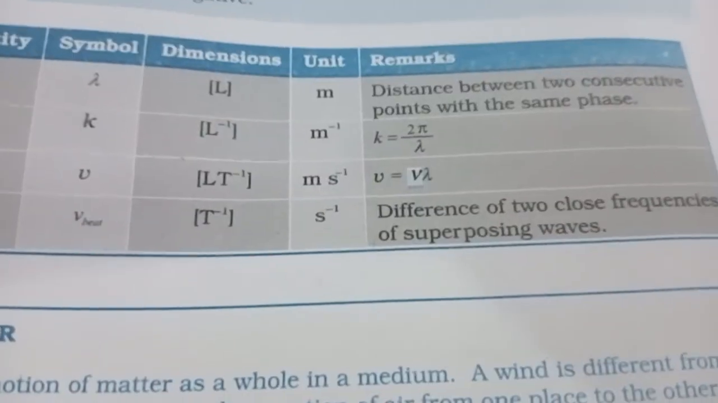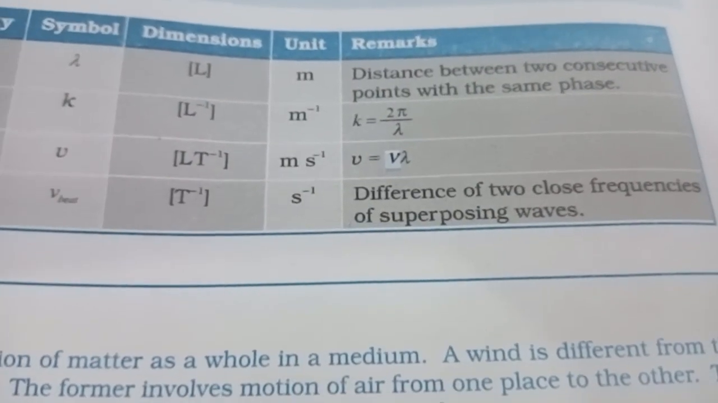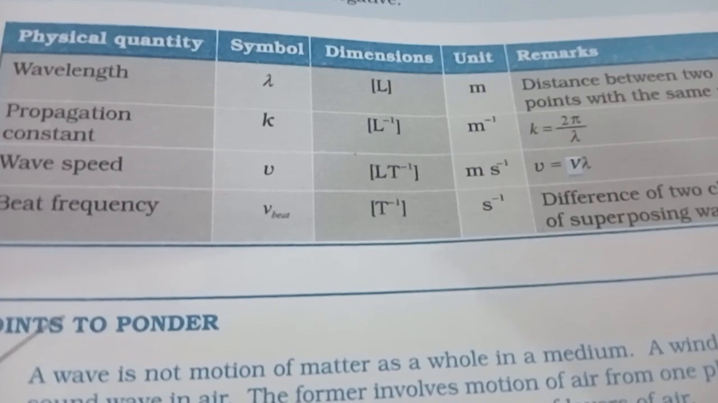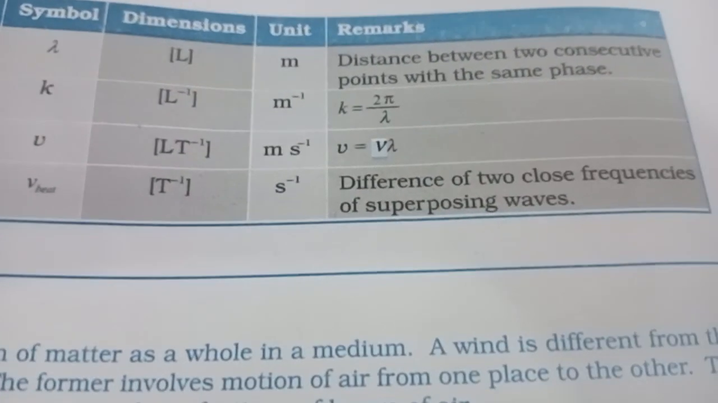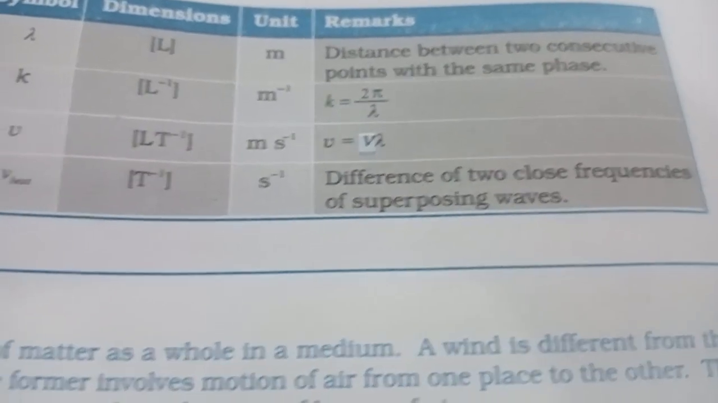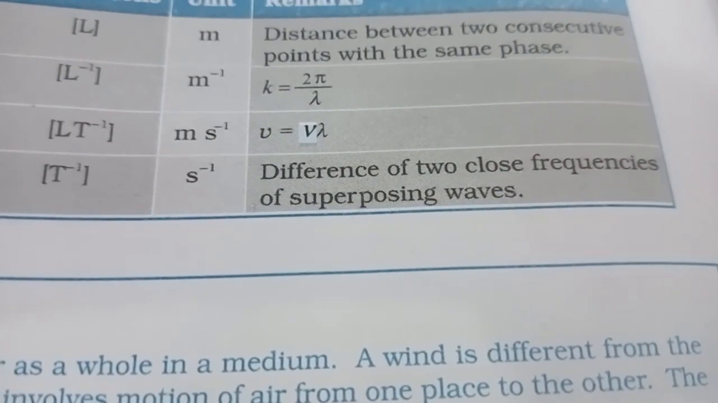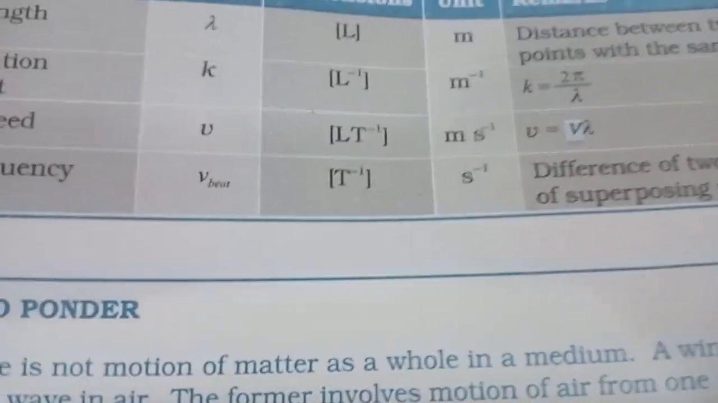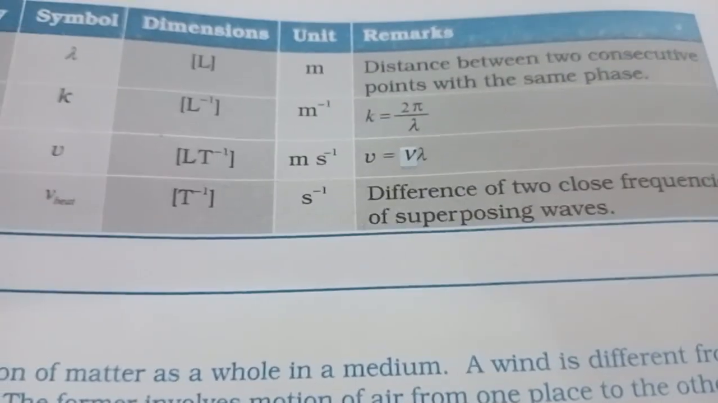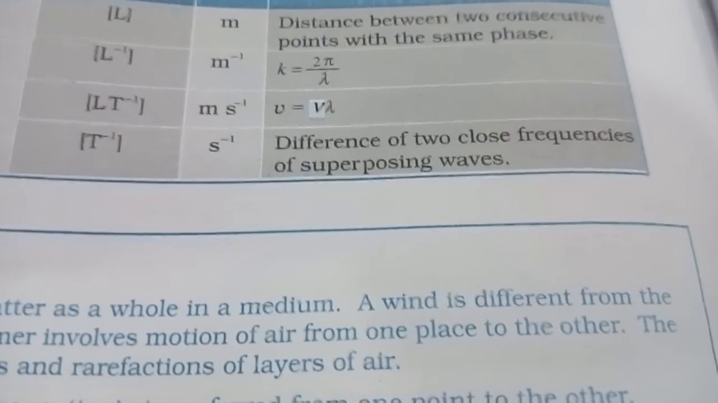Wavelength, symbol λ, dimension L, unit m, is the distance between two consecutive points with the same phase. Propagation constant is given by k, dimensions L inverse, m inverse, k = 2π/λ. Wave speed is given by v, dimensions L T inverse, m s inverse, v = νλ. Beat frequency ν_beat, dimension T inverse, s inverse, is the difference of two close frequencies of superposing waves.